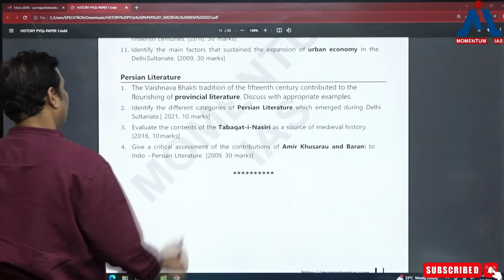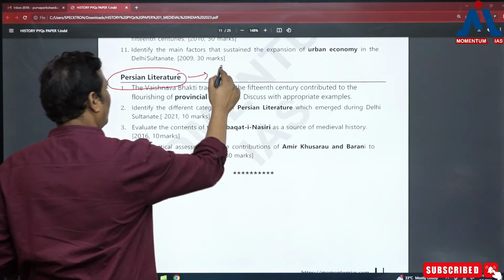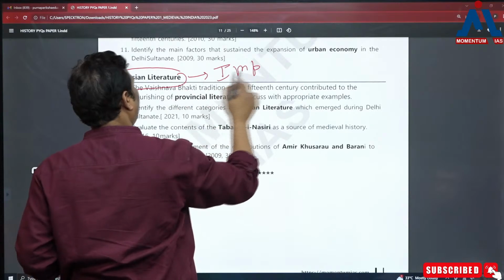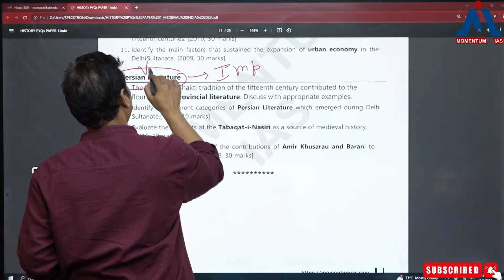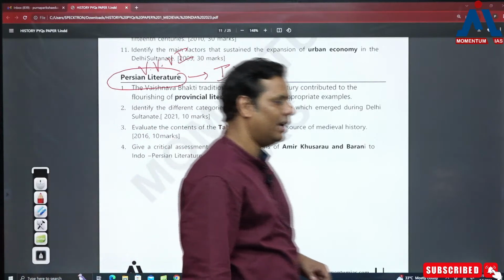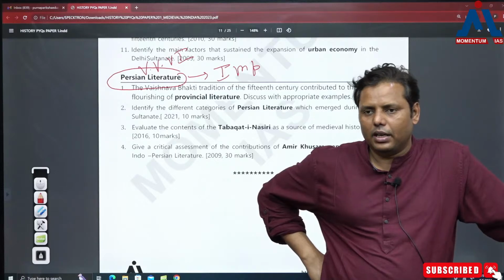Okay, this is one angle which has become, like, what to write. I think important is not the right term. I think I should write, very, very, very important. Every year you can find the questions on the literature of the medieval period being asked to you.